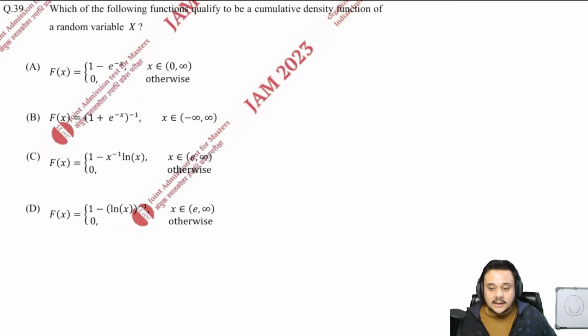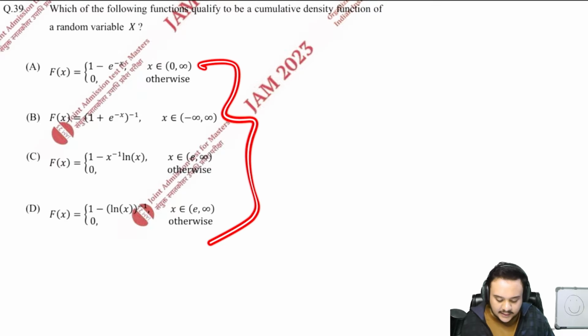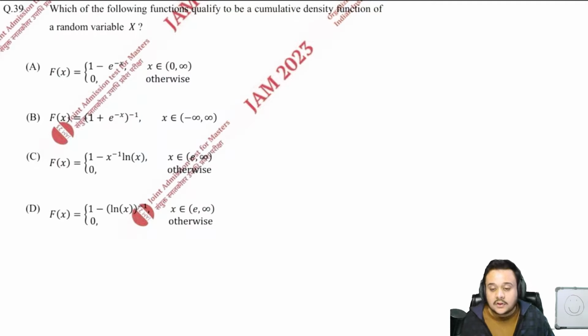Okay, so read the 39th question. It says: which of the following functions qualify to be a cumulative distribution function of a random variable X, and you are given four options. So first of all, what is a CDF? What function would qualify to be a cumulative distribution function?